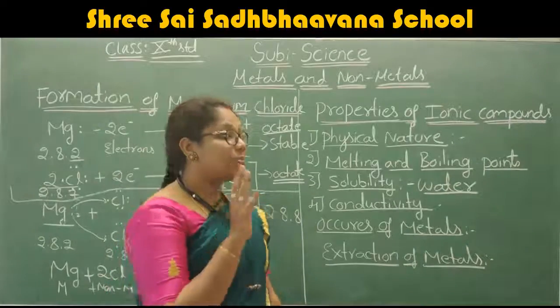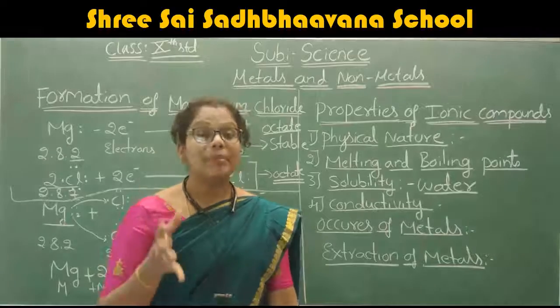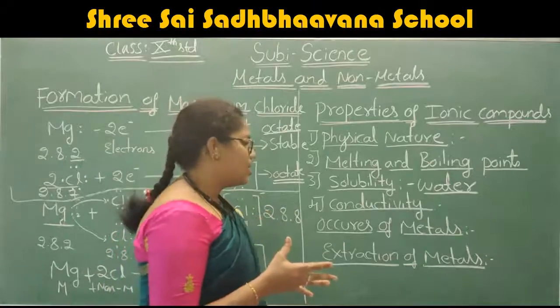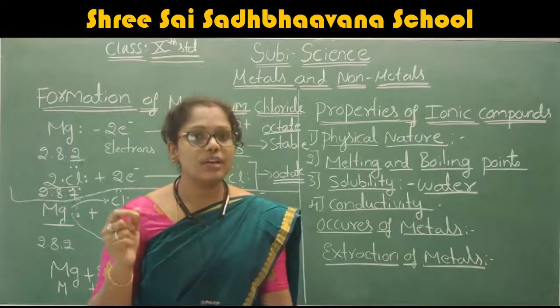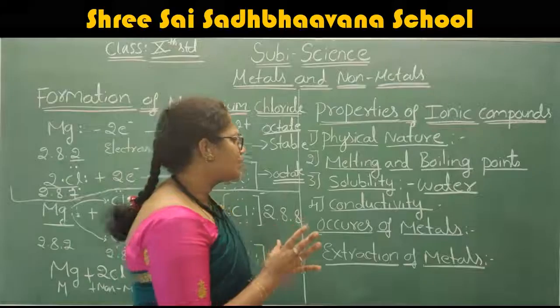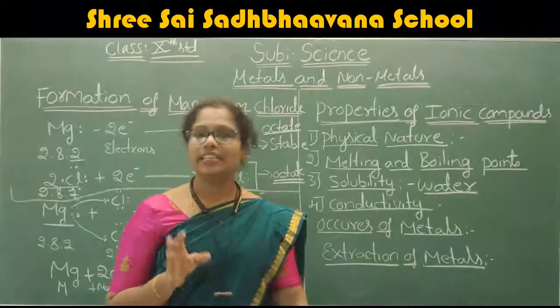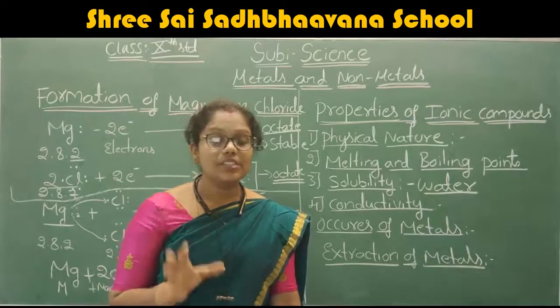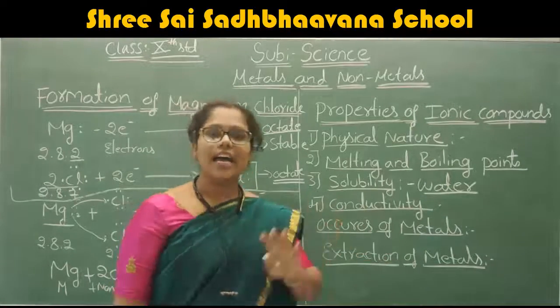The major source of the metals is the earth crust. And also some of the metals are present in the sea water. That means some of them are present in the sea water also. But the major source, the major occurrence of the metals, you can see in the earth crust.